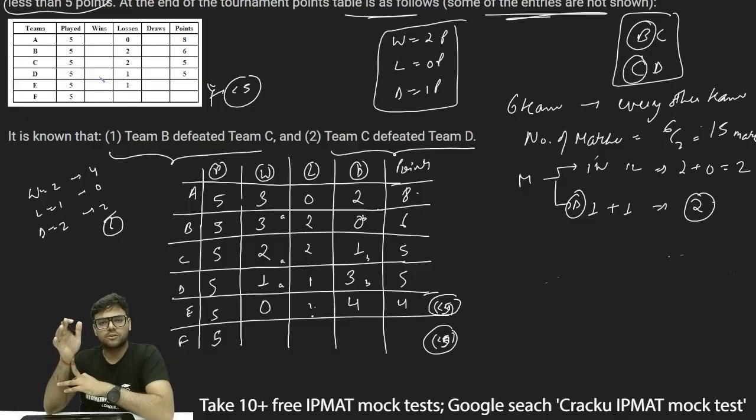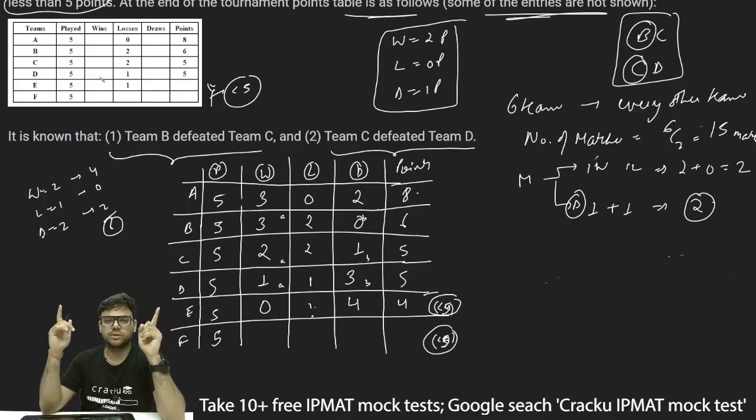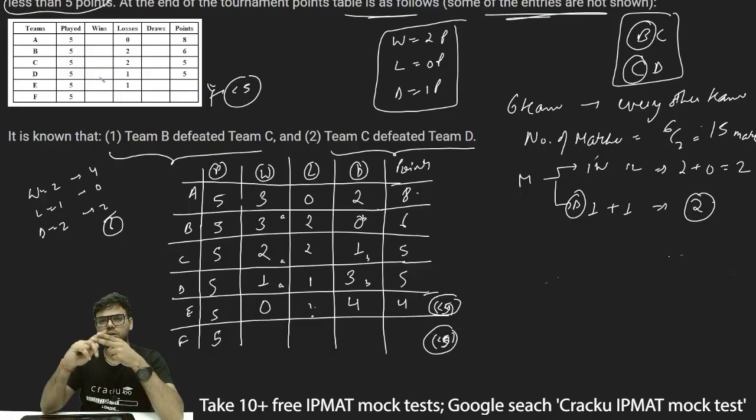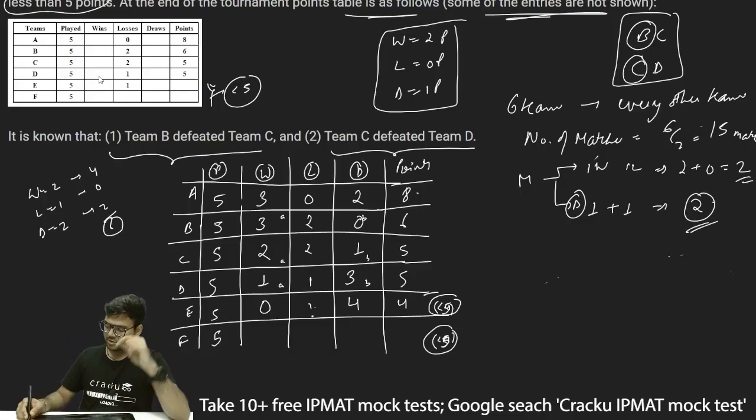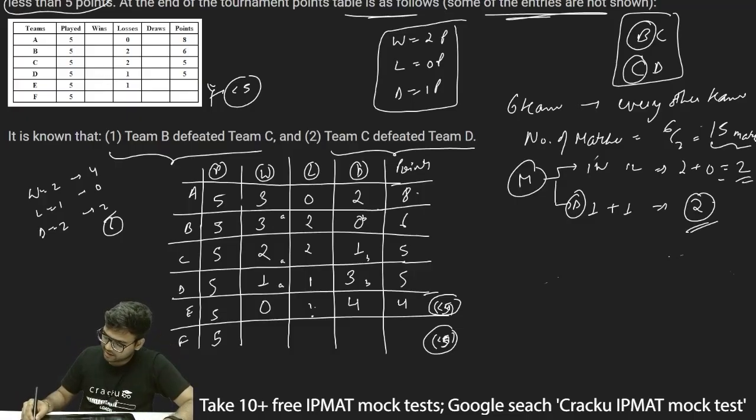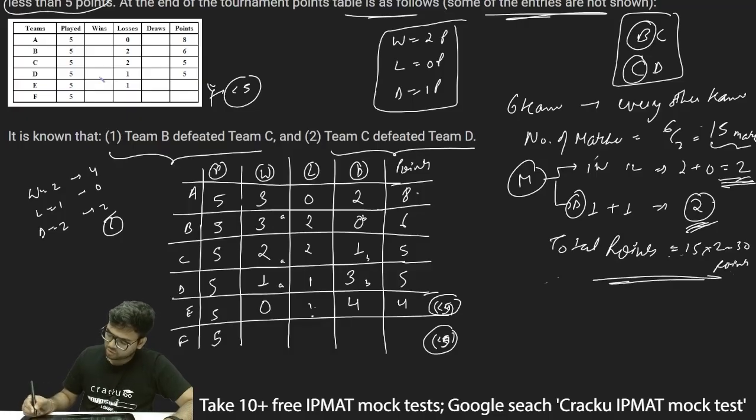Again, I will repeat, the result of the match can be that one team is winning and one team is losing, so the total number of points both teams get from a particular match is 2 for winning and 0 for loss. If it ended in a draw, both teams will get 1 point. A particular match can give only 2 points. So if there are 15 matches and each match ends with the result of 2 points, the total points should be 15 into 2, which is equal to 30.